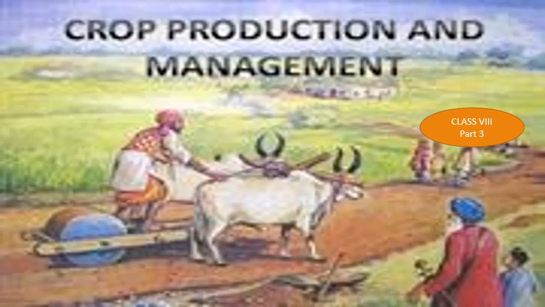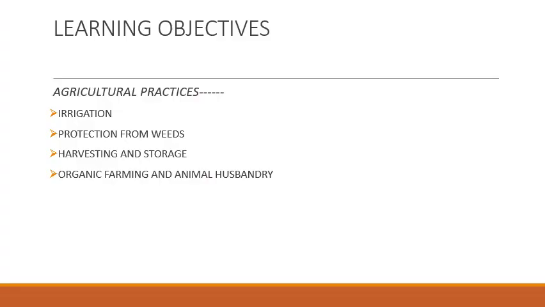Yesterday we learned about agricultural practices, and we have seen that there are 7 agricultural practices. Out of those 7 we have learned about 3, that is preparation of soil, sowing and improving soil fertility. So today we learn the next 4 agricultural practices, that is irrigation, protection from weeds, harvesting and storage. The learning objectives for today's section are the 4 agricultural practices along with organic farming and animal husbandry.